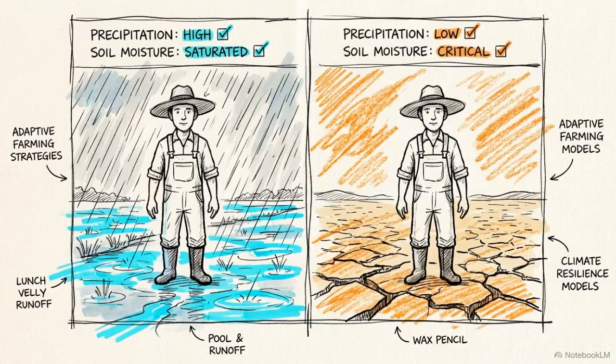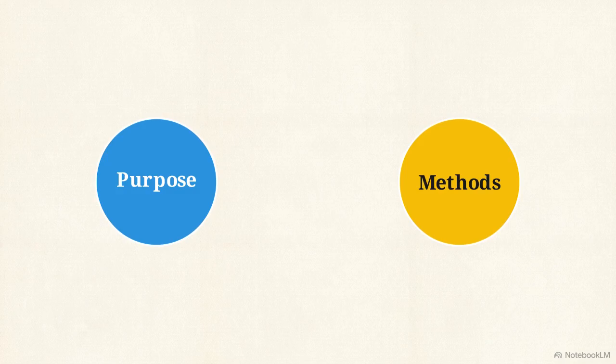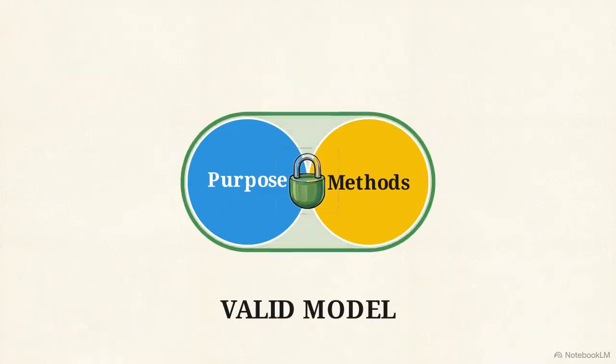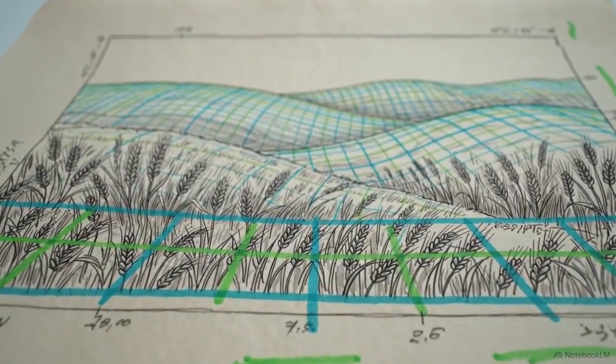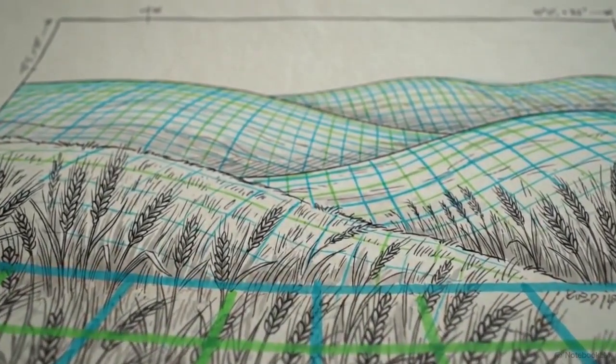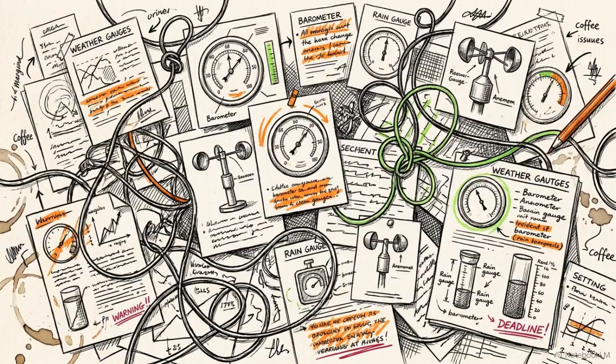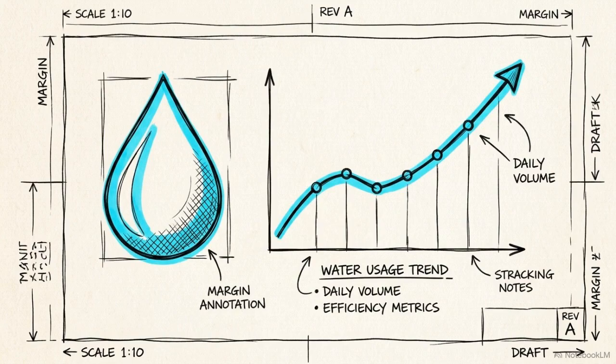This protocol shows that reliability depends entirely on context. A model is valid only when its specific methods are carefully matched to its specific purpose. A computer simulation does not have to be a 100% perfect mirror of reality to be scientifically useful. Creating a perfect copy of the real world is impossible. A simulation simply needs to be adequate for the specific job it was built to do.